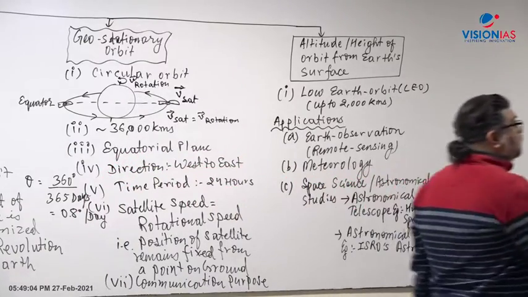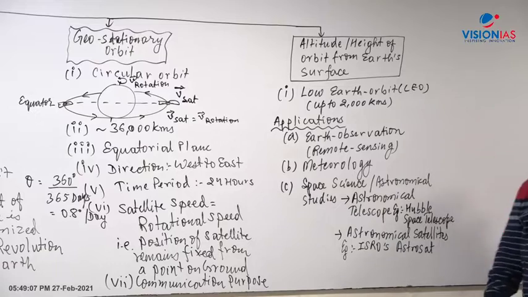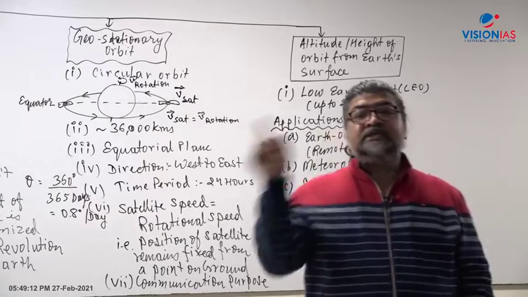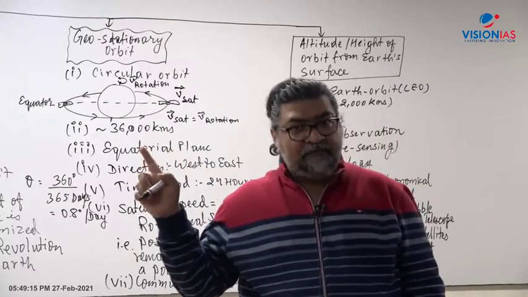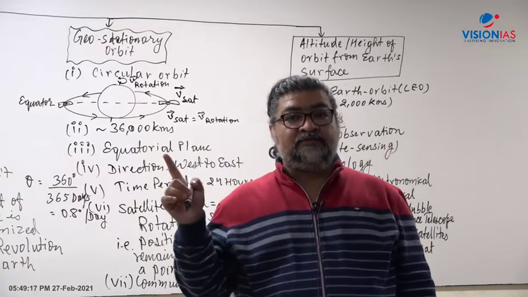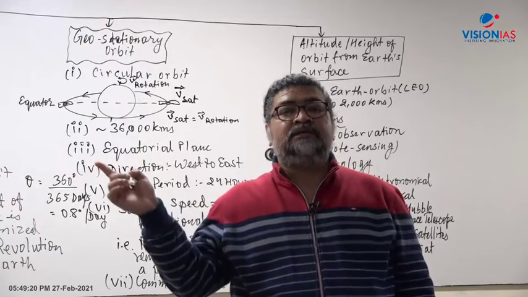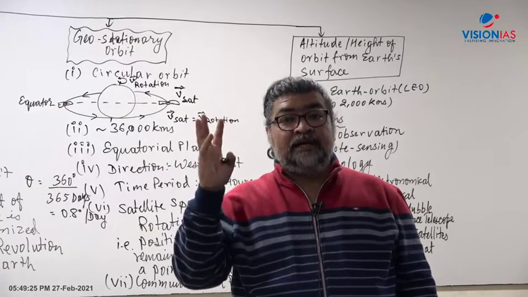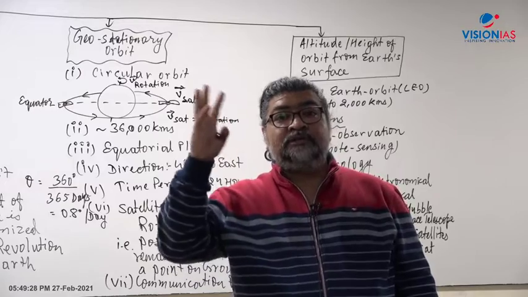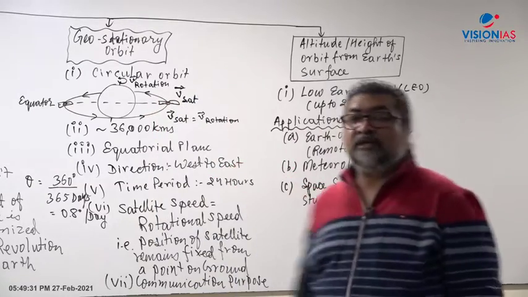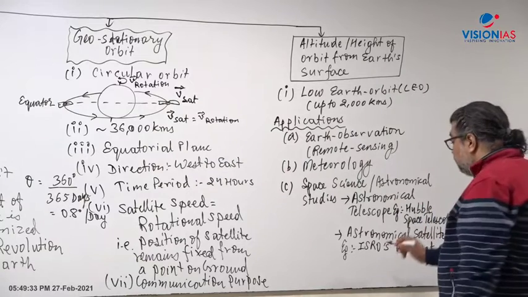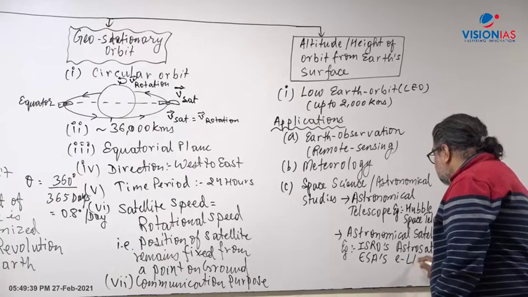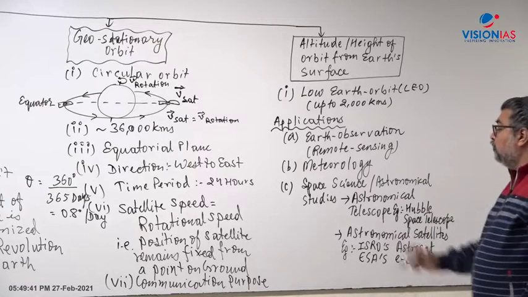Last year in the prelims examination, there was a question on eLISA, E-L-I-S-A, LISA. E stands for European, LISA stands for Laser Interferometer Space Antenna, which will study gravitational waves as given by Albert Einstein in the general theory of relativity in outer space. So, here what comes is AstroSat, or let us say ESA, European Space Agency's eLISA, right. Again the low Earth orbit is there.